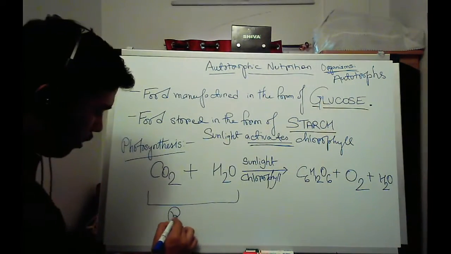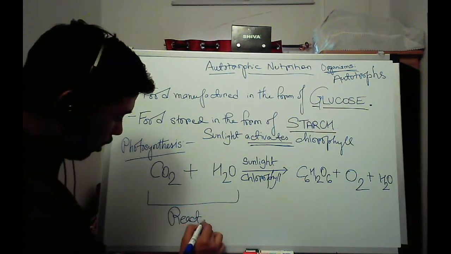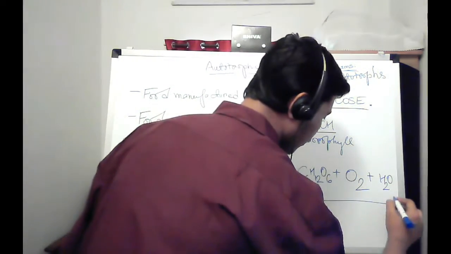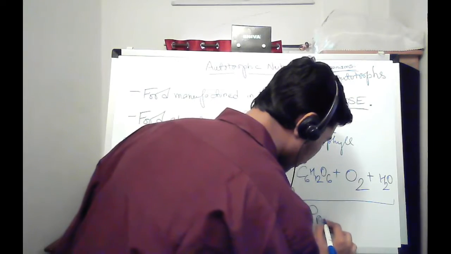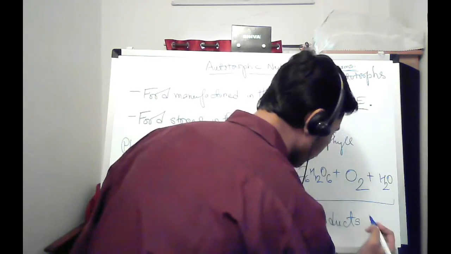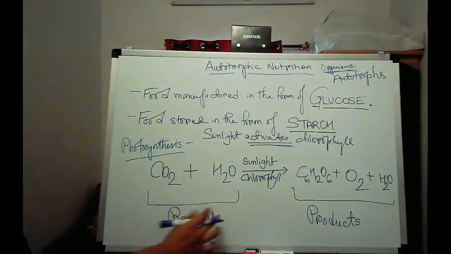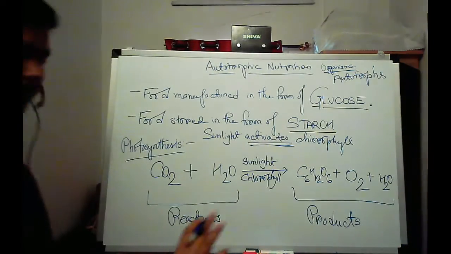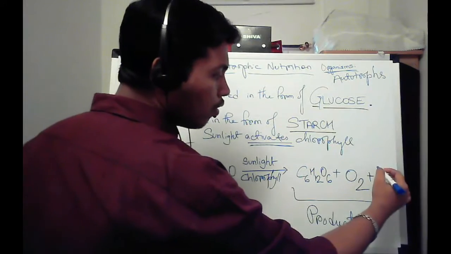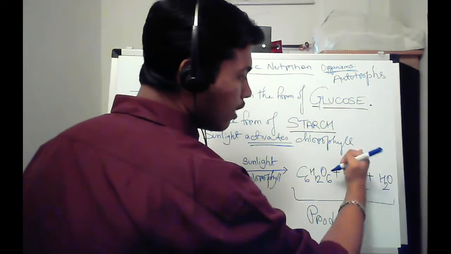These are the reactants, and these are the products. If you have studied this part, good; if you haven't, comment down and I will make a video on this as soon as possible. So in the product part also, the plant is forming a reactant.